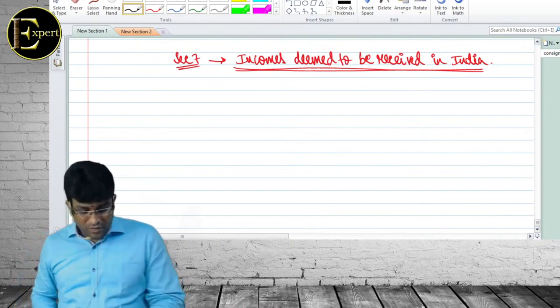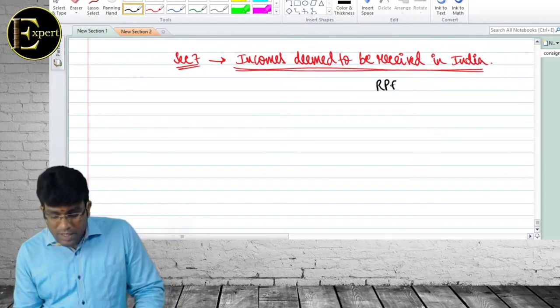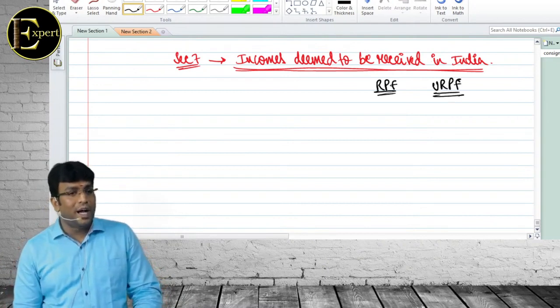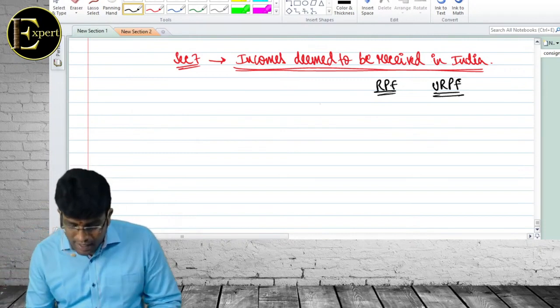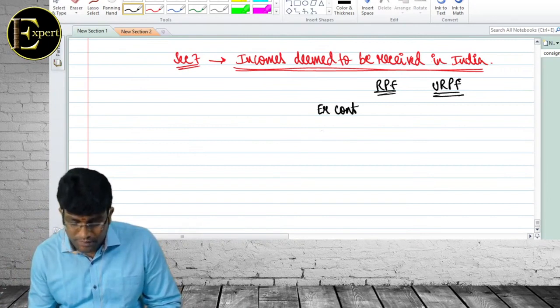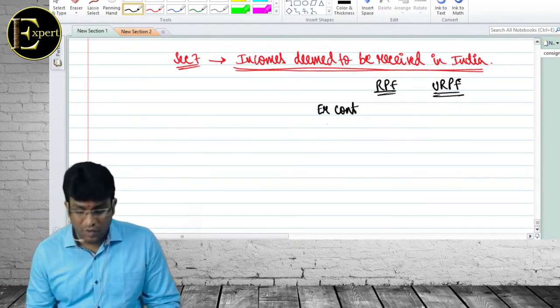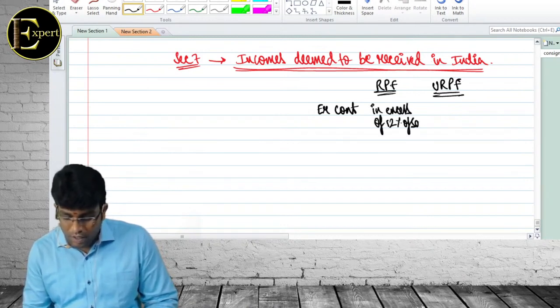अभी सुनो मेरी बात. Just listen carefully what I am talking. ठीक है? I am talking about just RPF, URPF. What is the difference? Recognized, unrecognized. Who will recognize? Commissioner. Exactly. Sir, in every provident fund like this, there is an employer contribution. What will happen in RPF? They told in excess of 12% of salary is taxable.